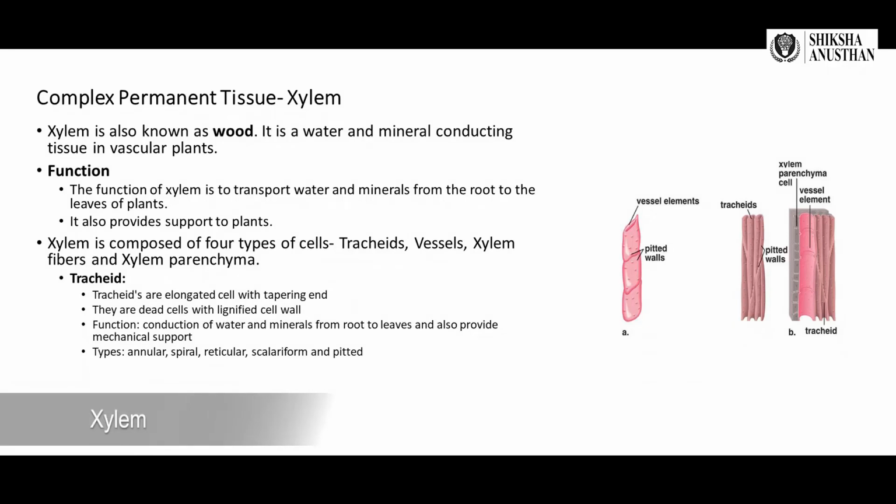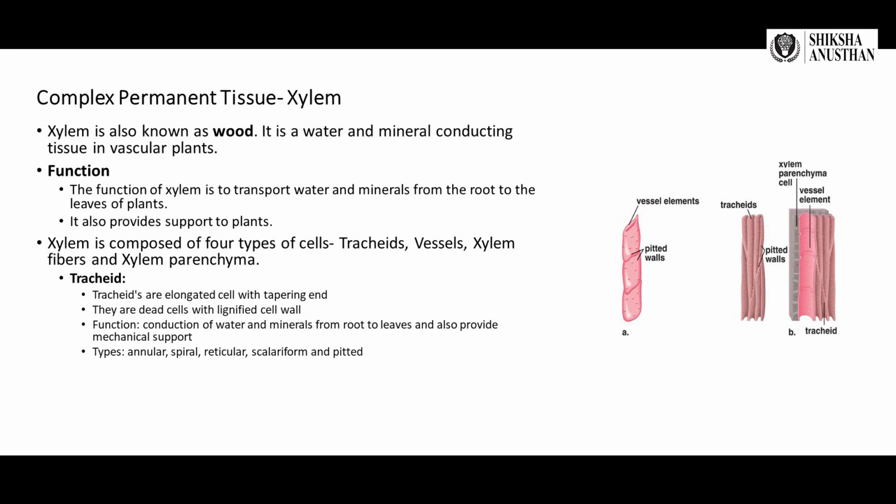Coming to xylem. Xylem is also known as wood. It is a water and mineral conducting tissue in vascular plants. As you can see from the figure, the function of xylem is to transport water and minerals from the roots to the leaves of the plants. It also provides support to the plant. Xylem is composed of four types of cells: tracheids, vessels, xylem fibers, and xylem parenchyma.